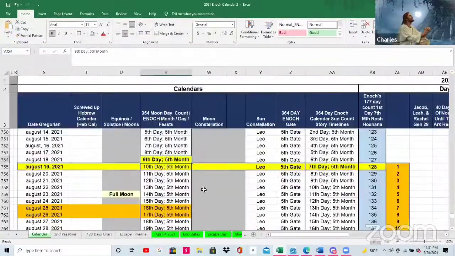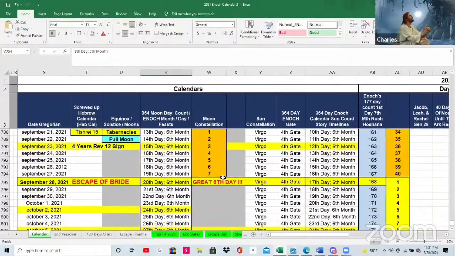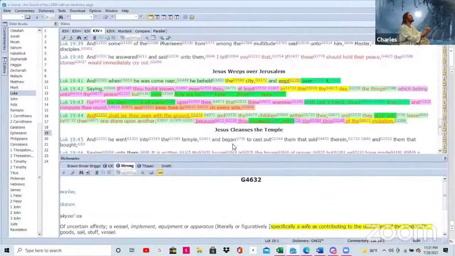What don't they know? They're not keeping the Enoch calendar. This is their true 9th of Av. This is the true 9th of Av in 40 days. Here's the 40 days we've been searching for. We've been diligently searching for the 40 days. And it ends when? The great 8th day, brothers and sisters.